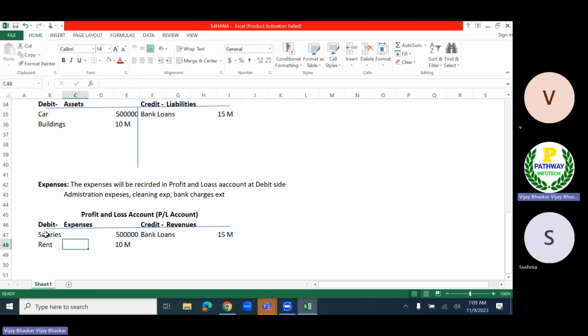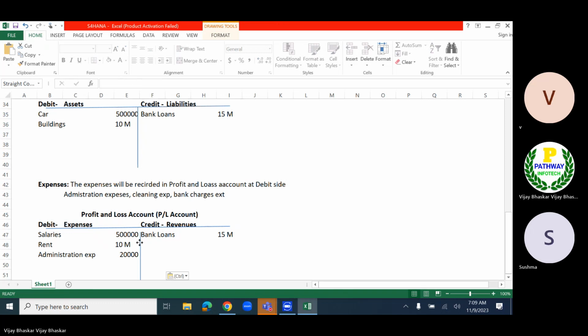Okay, that is also the expenses, administration expenses. So now here is the sales. Most of the cases sales will be revenues.